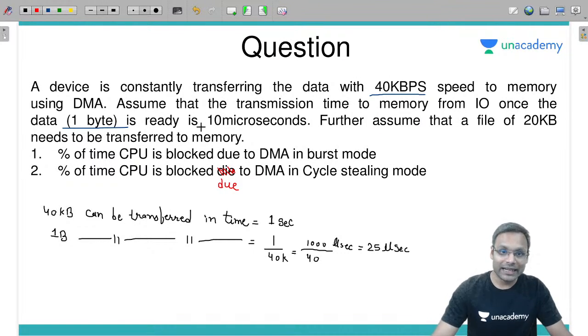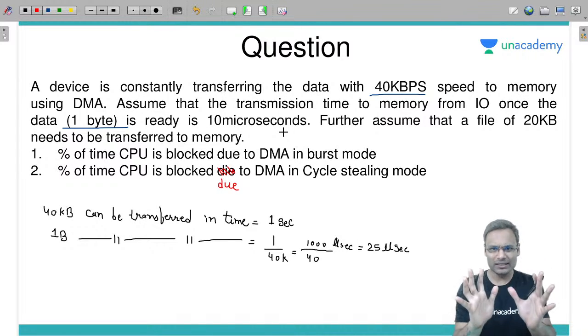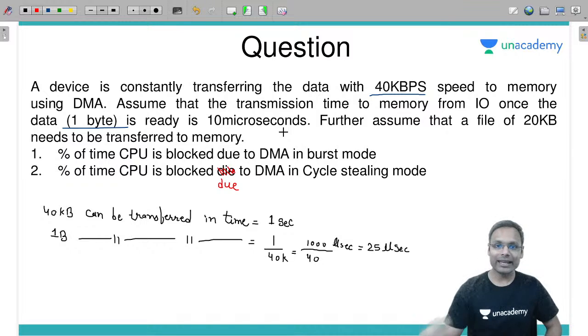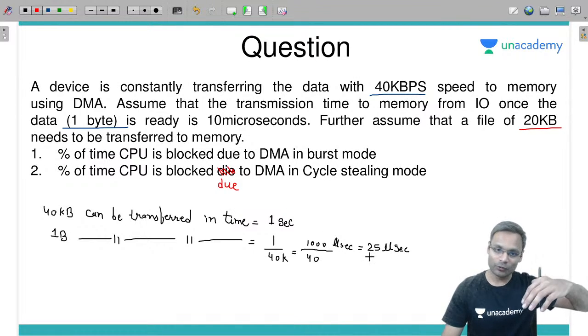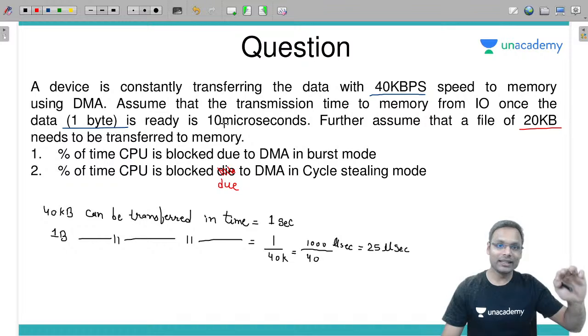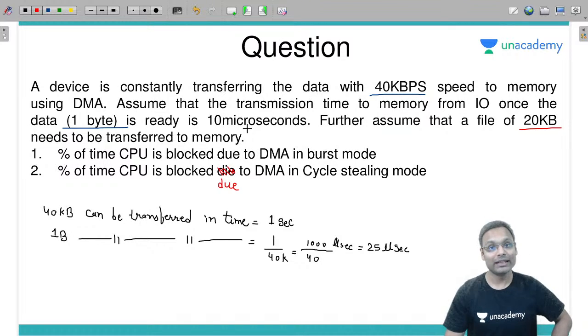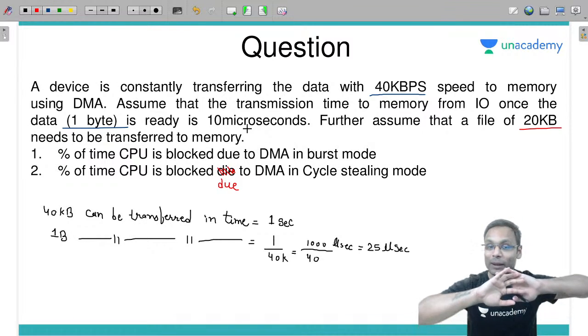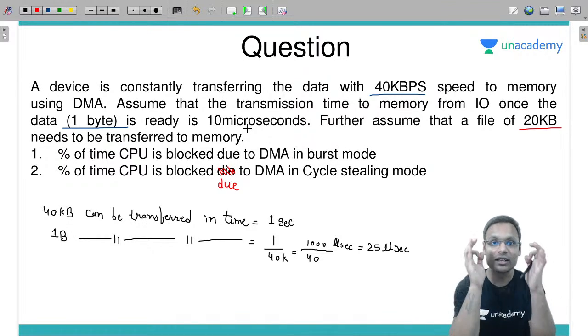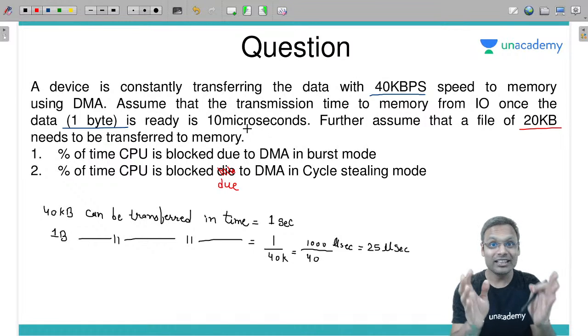Once the data is ready, 10 microseconds are required for transmission. Look at this. If you calculate for burst mode for 20 kilobytes, how much time is needed to prepare? You will multiply it by 20 kilobytes, and then multiply this also by 20 kilobytes. You will get the same answer as for 1 kilobyte or 1 byte. So you don't need to multiply. Here is a time-saving tip I am giving you.